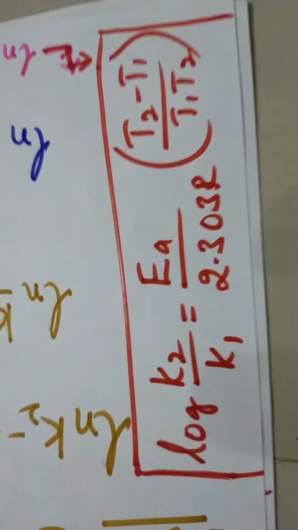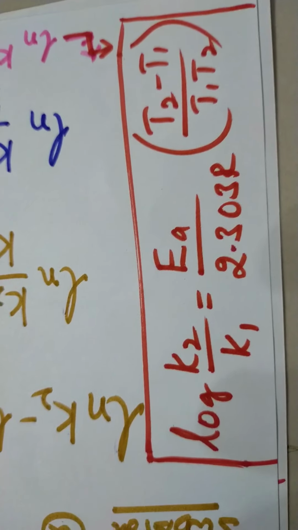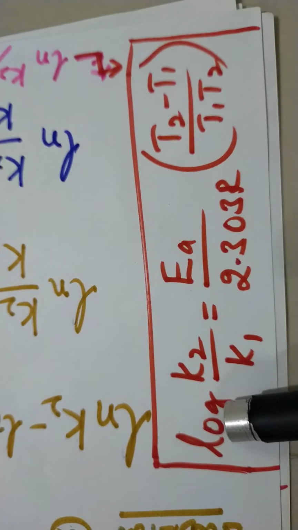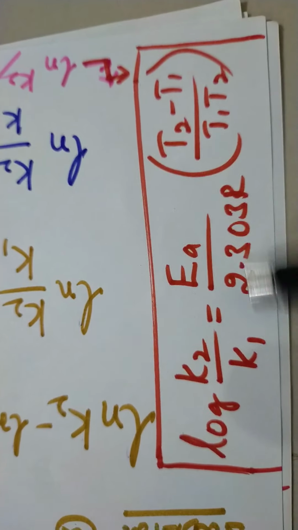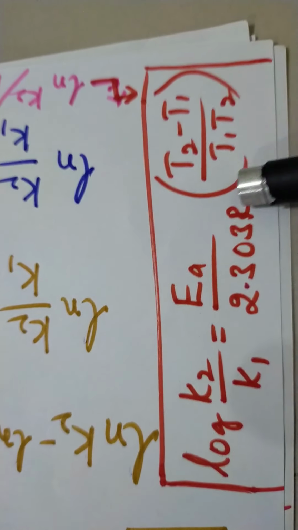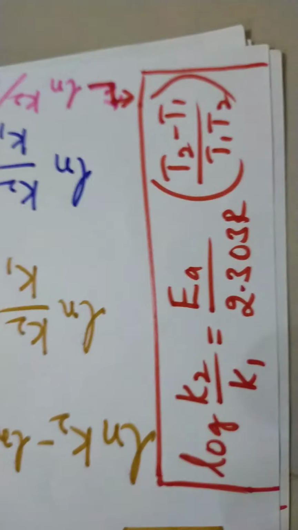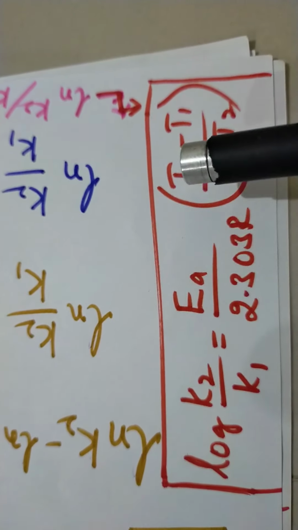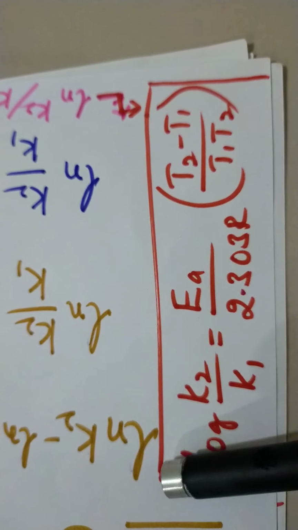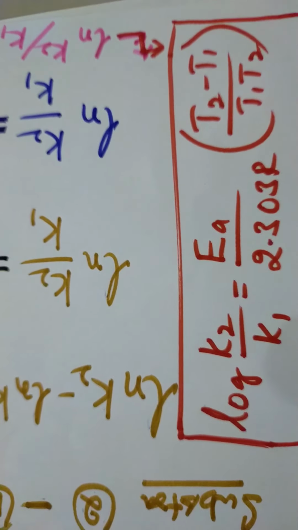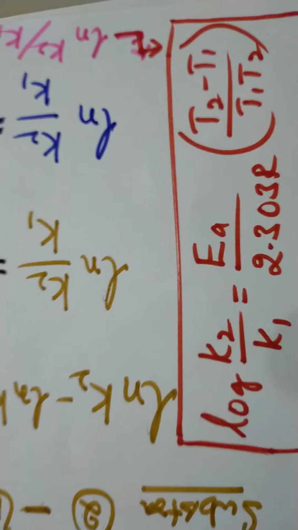By taking log base 10, what happens here? Log K2 by K1 is equal to Ea by 2.303 R into T2 minus T1 over T1 T2. This is the last Arrhenius equation when the two temperatures T1 and T2 are applied, with K2 and K1. So I think it is very clear about the Arrhenius concept.